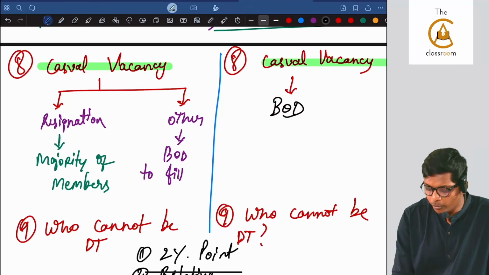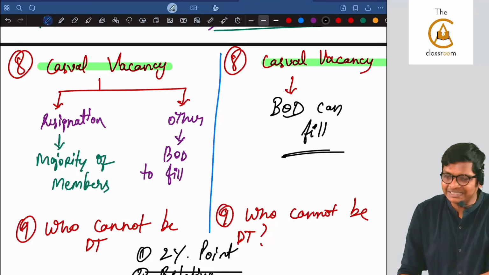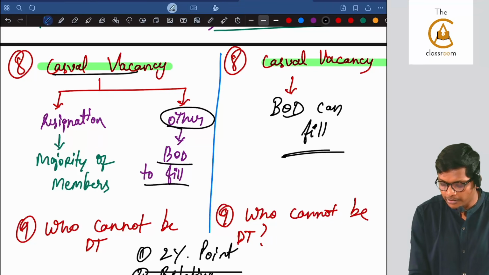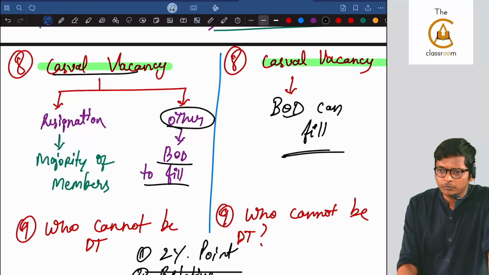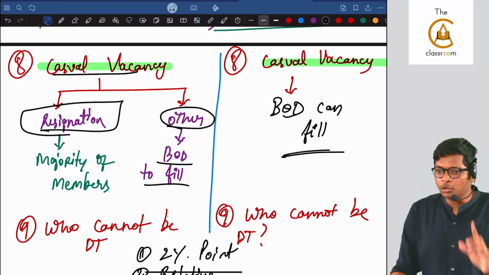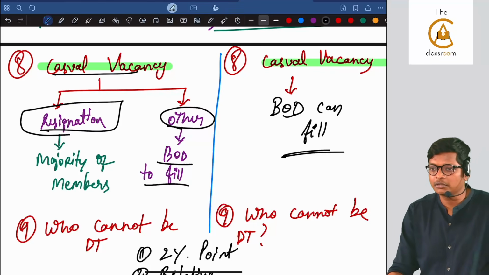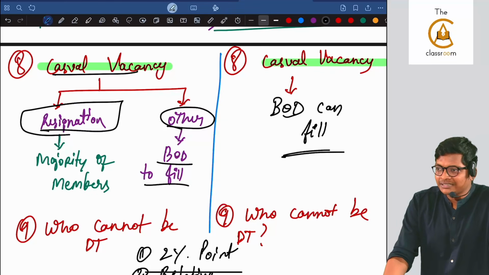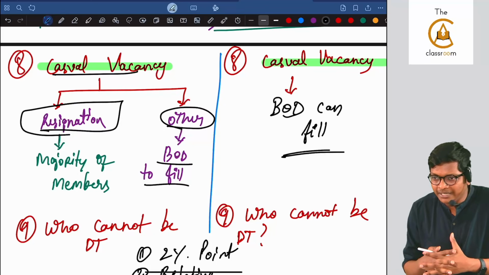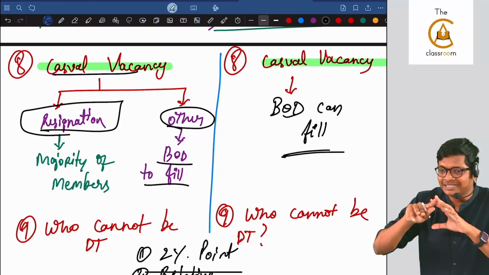So basically, the board of directors can fill the vacancy. In debentures, just like in auditors, if the casual vacancy is for any reason, who will fill it? The board will fill it. It could be anything, whatever it is, the board will fill it. But if it is because of resignation, there is a different provision, as in the auditors chapter, and in debentures also there is a different provision. If you resign, most likely there is a dispute between you and the company, or you are being threatened, you are being blackmailed. I can resign even for health reasons, but the more probable case is that something is going wrong.